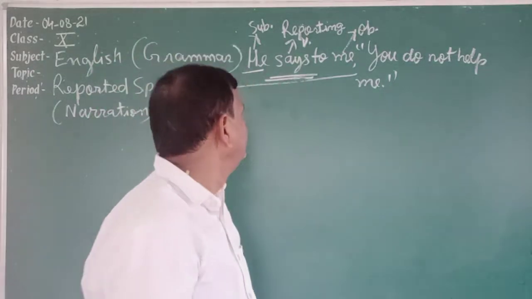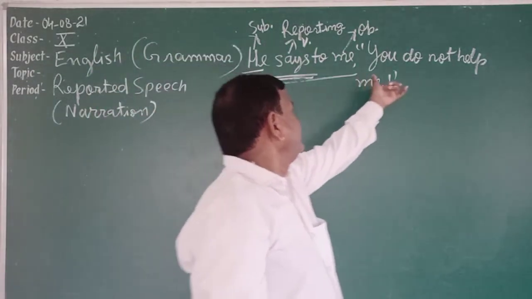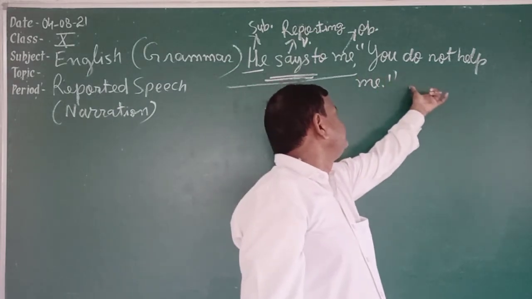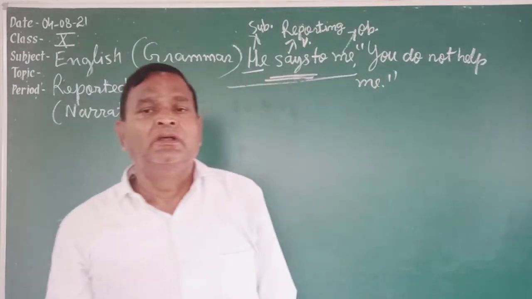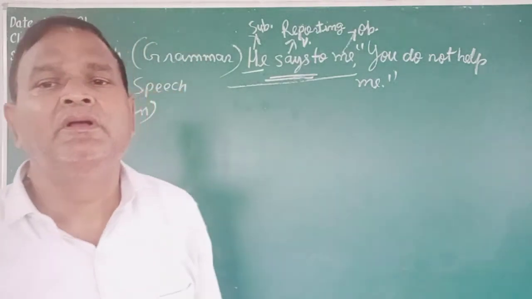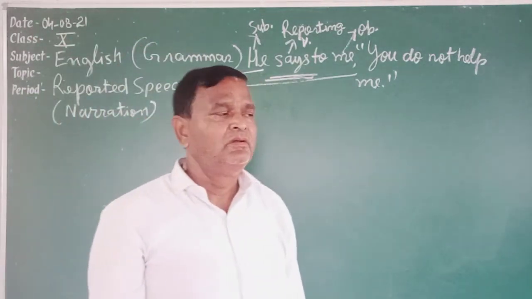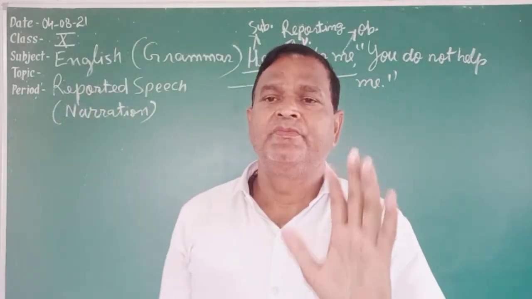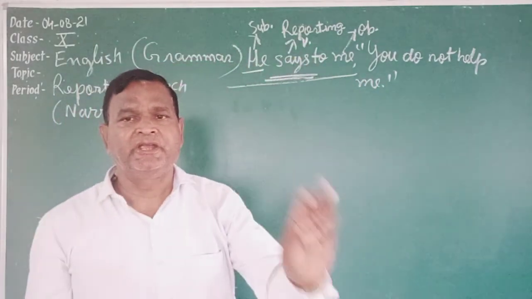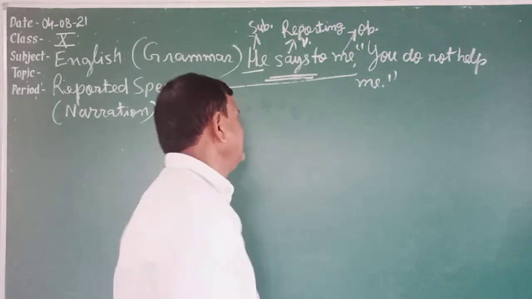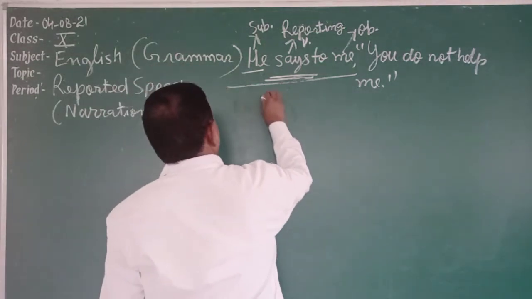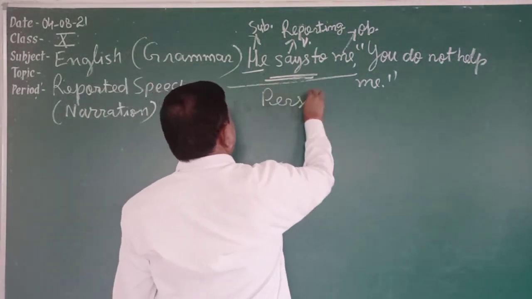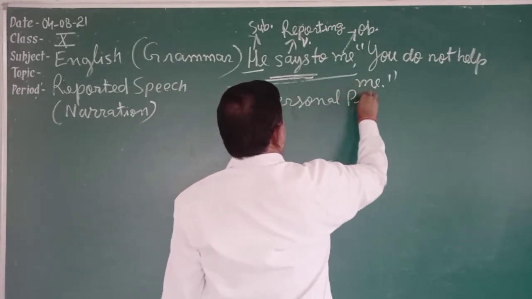Second thing, in reported speech, personal pronouns are used. Personal pronouns are of three persons: first person, second person, third person. In previous classes you must have learned personal pronouns.